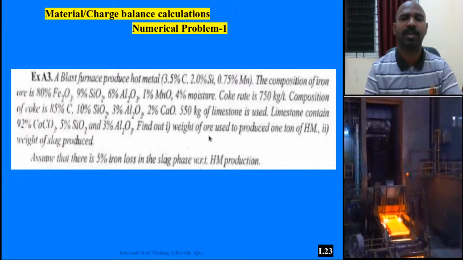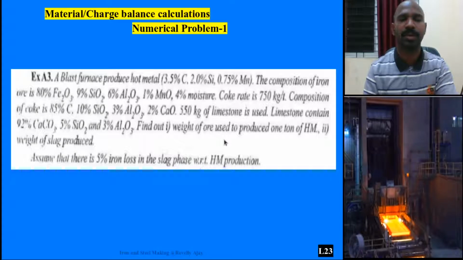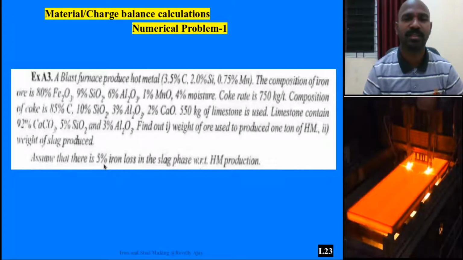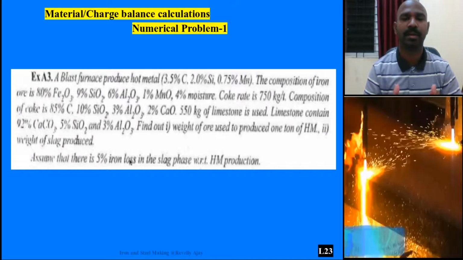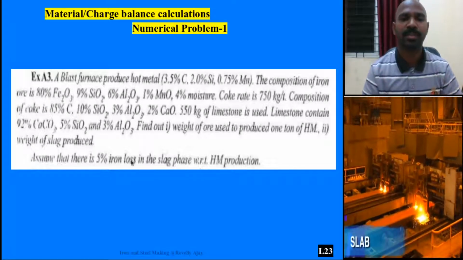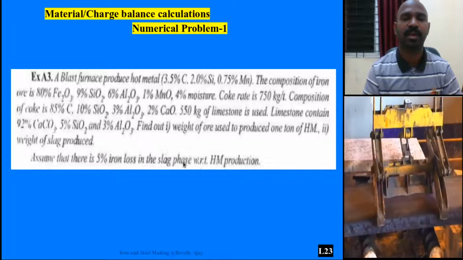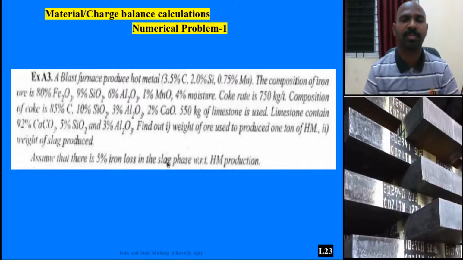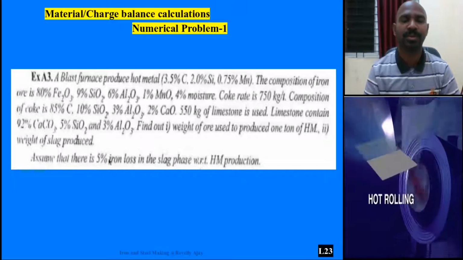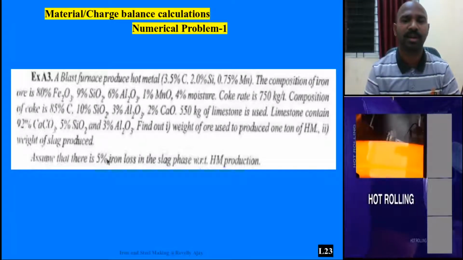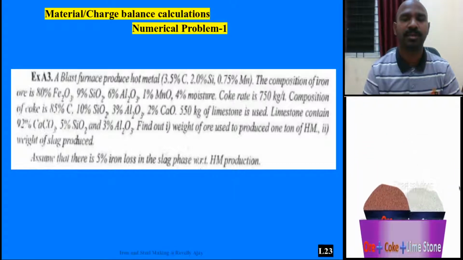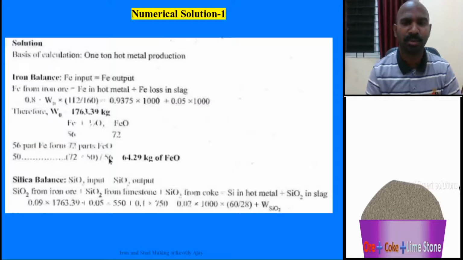These are the two questions asked, and the assumption you need to take for this numerical problem is that 5% of iron is lost into the slag phase. The iron goes into the slag phase in FeO form, that is 5%, which is one of the assumptions. So now the assumption is clear. Now let me explain the solution.